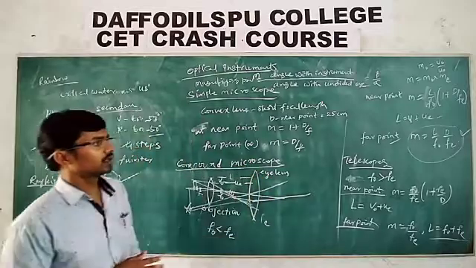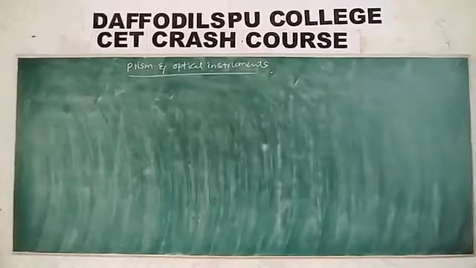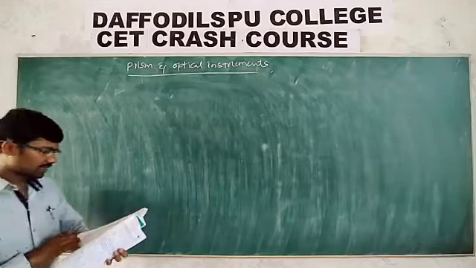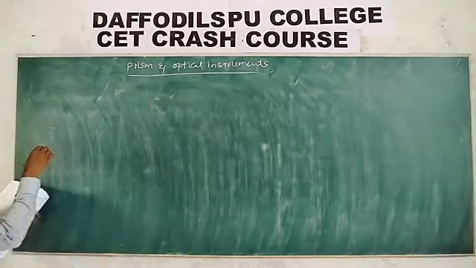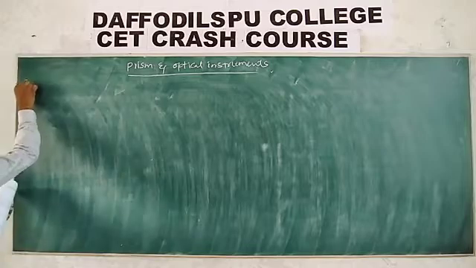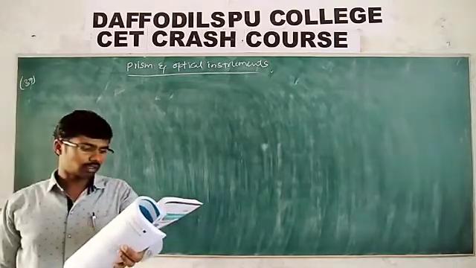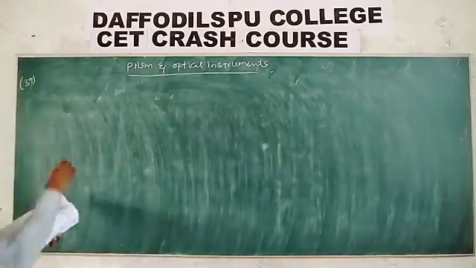Let me discuss the objectives based on this. We discussed in the previous class up to the 36th one. Let me start with the 37th one. The optic axis of a thin equiconvex lens is the x-axis.